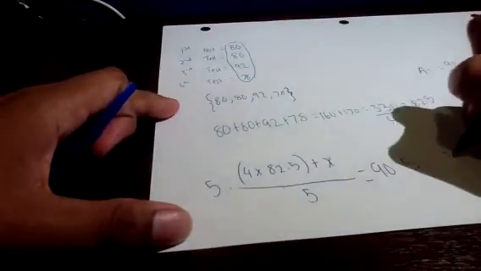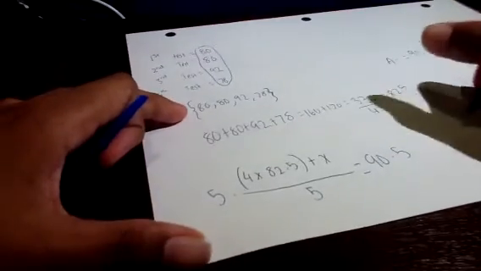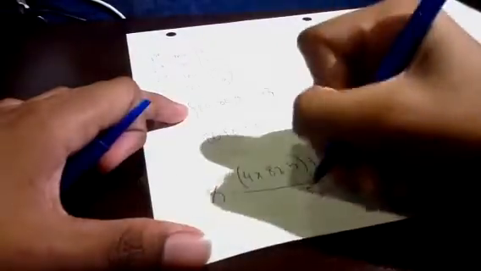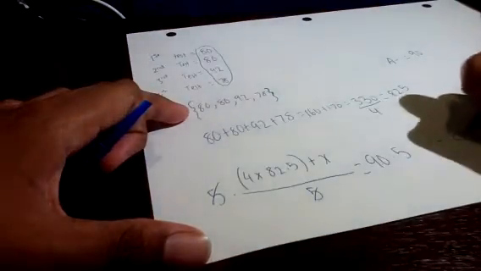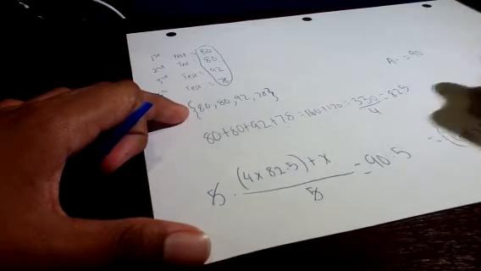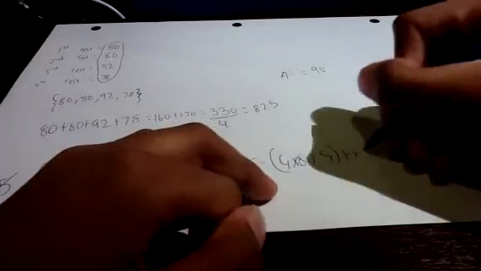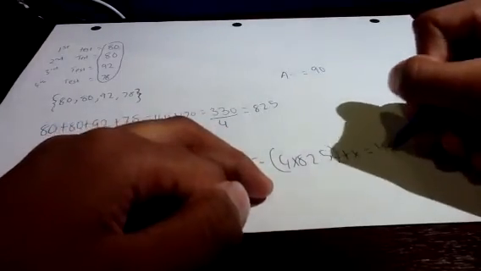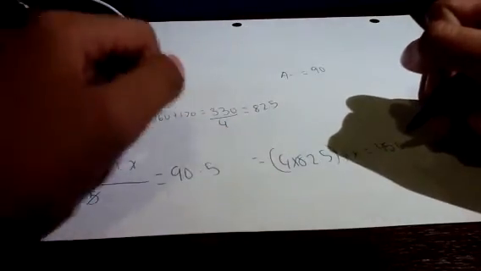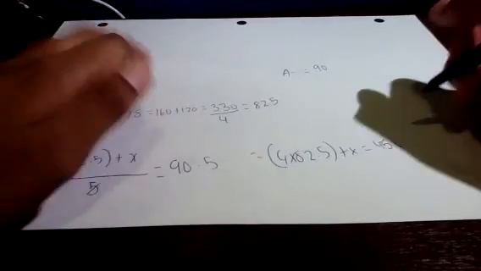Let's solve. So we have to multiply both sides by 5. This cancels out, so you get 4 times 82.5 plus x equals 450. Right? 90 times 5 is 450.